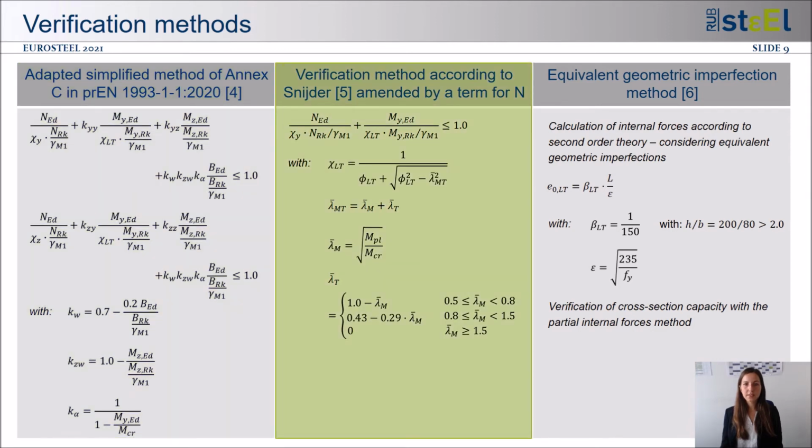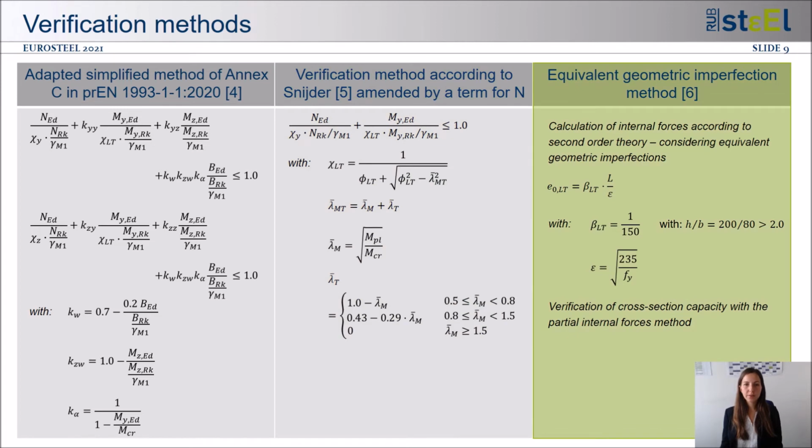Second, we extended the verification method according to Snyder, which is applicable for members which are symmetric about the y-y axis, but it is only derived for transverse loading without compressive forces and only for load application at the middle of the web. You can see the equations in the middle column. We have added a term for an additional normal force.